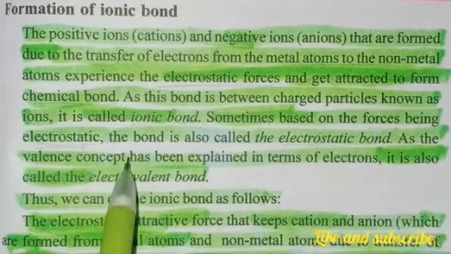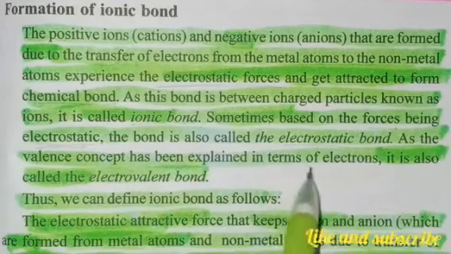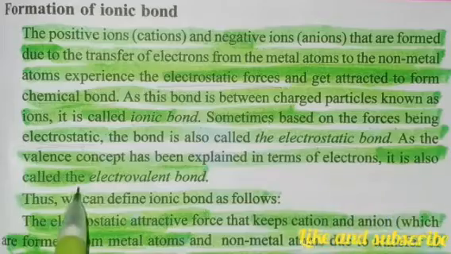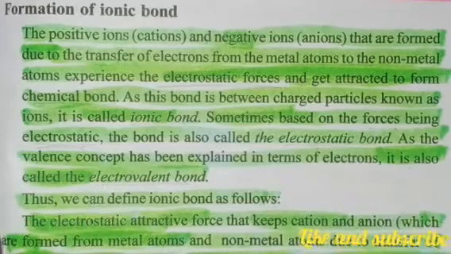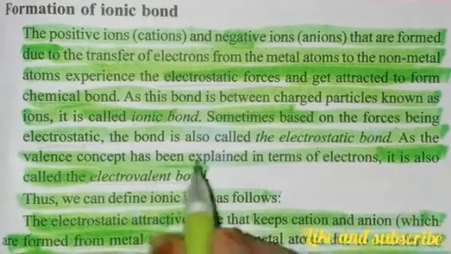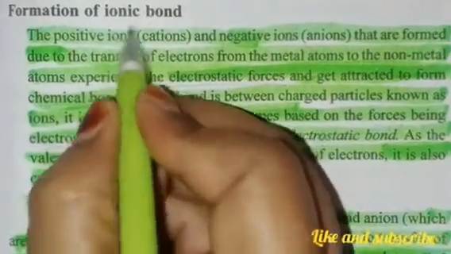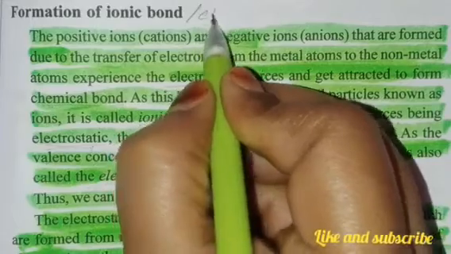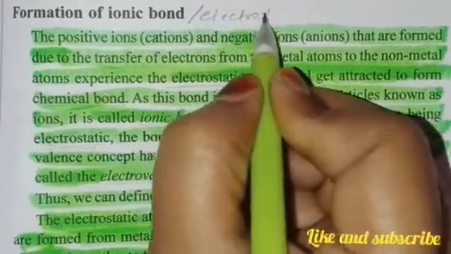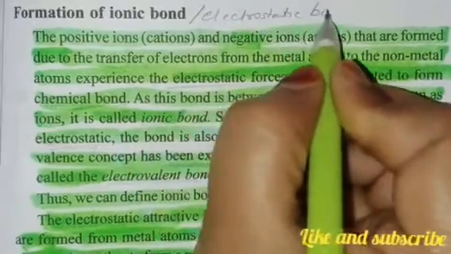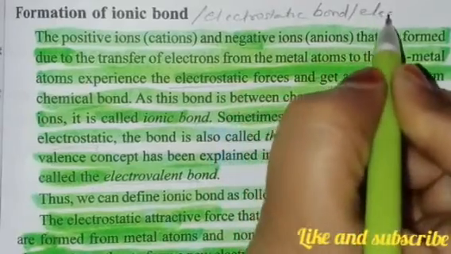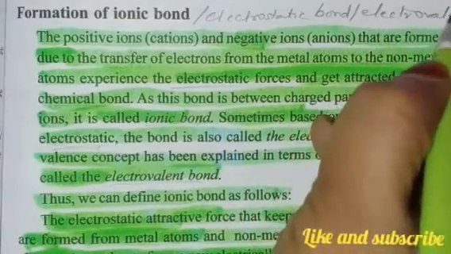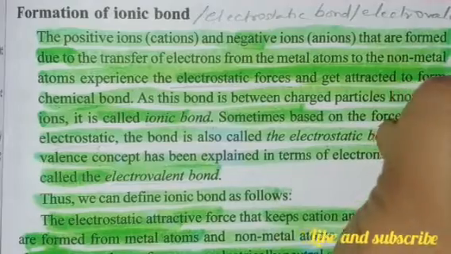As the valence concept has been explained in terms of electrons, it is also called an electrovalent bond. So if they ask you to write about the ionic bond formation, or the electrostatic bond, or the electrovalent bond, it is one and the same.